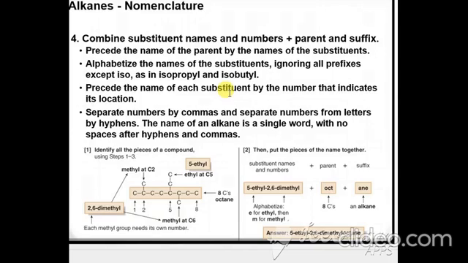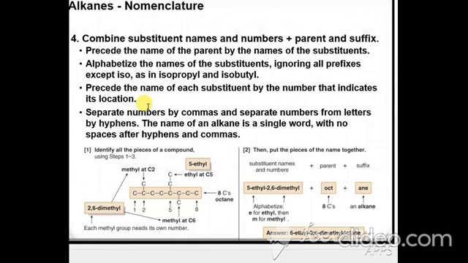Now you have discussed the substituents, the location of the substituents, the numbers of the substituents. If there is more than one substituent, how do you write? This is the part where you are going to write the name. Number 1, precede the name of the parent by the longest carbon chain. And next is the substituents, that is very important. Alphabetize them: alphabetically you have to write your substituents, ignoring the prefixes di and tri. Precede the name of each substituent by the number that indicates its location. Separate numbers by commas, and numbers from letters by hyphens.